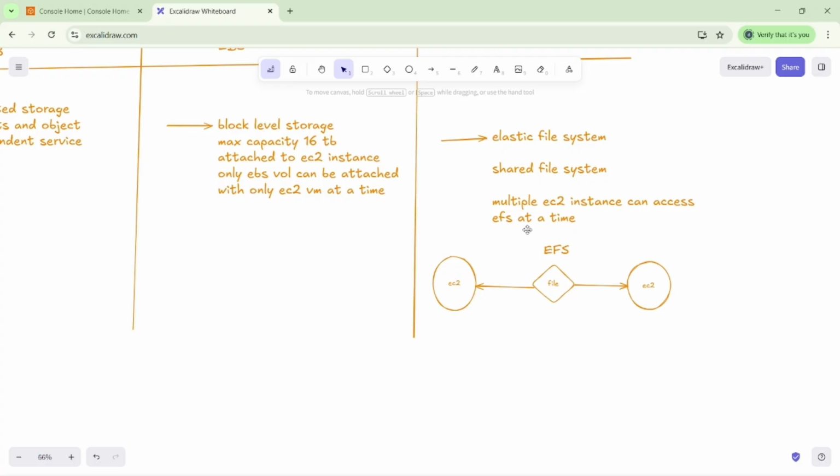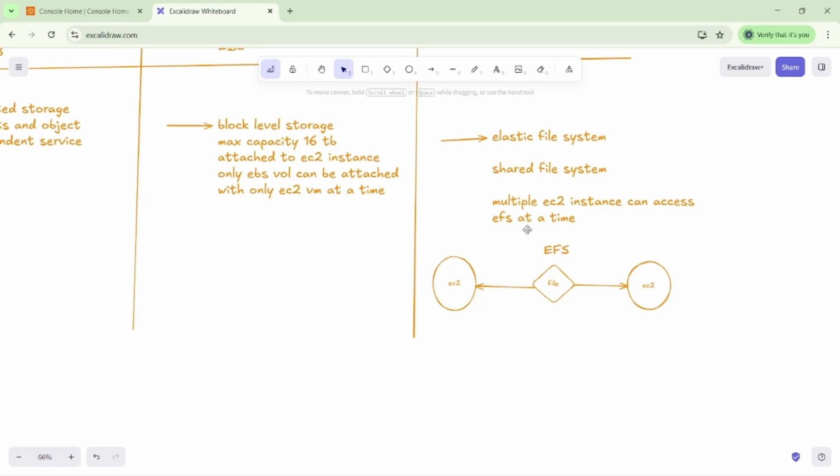Suppose we have 10 machines. We have to do the same thing, we have to go with EFS. What is the purpose of this file system? Suppose I want the same file in all of these EC2 instances, whatever instances we have, across all VMs. Then we have to use EFS.